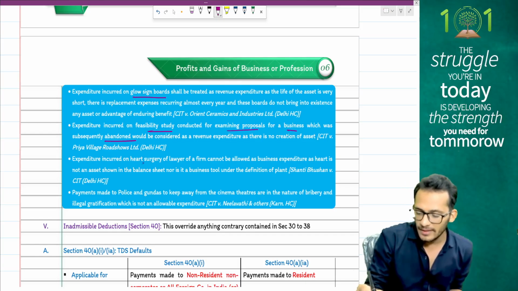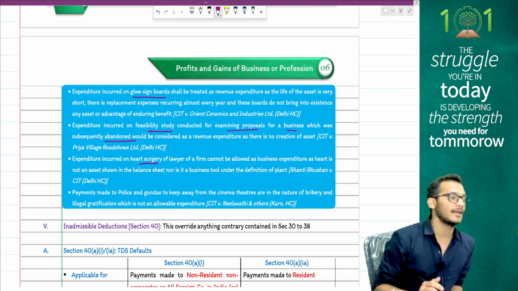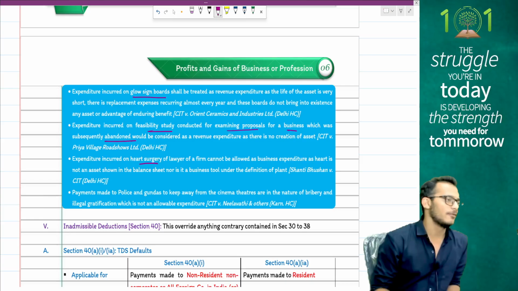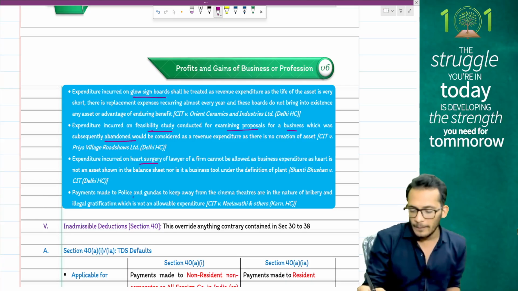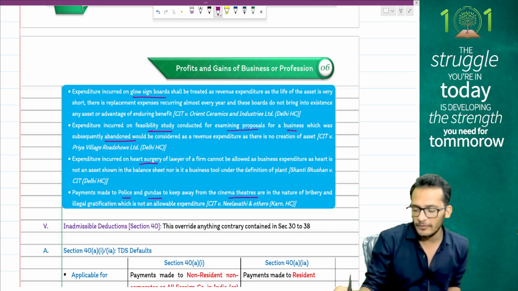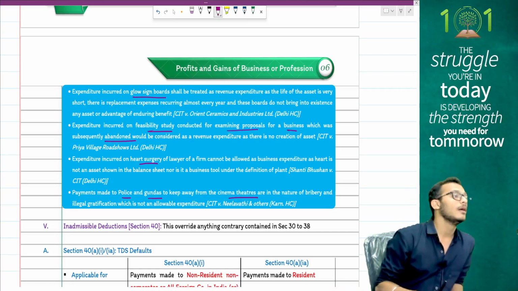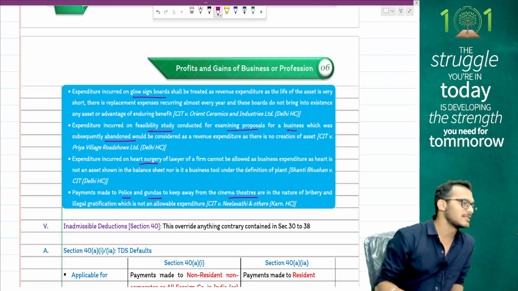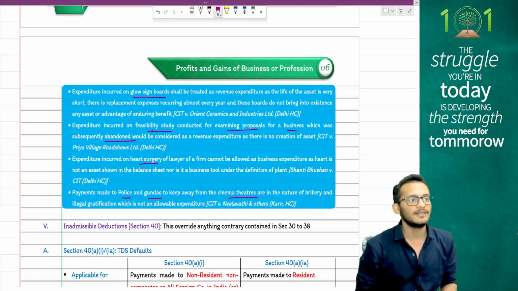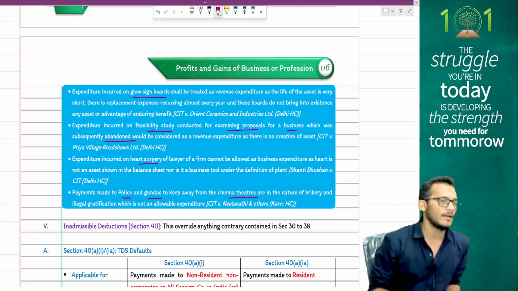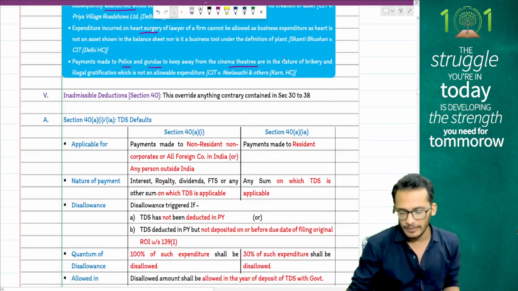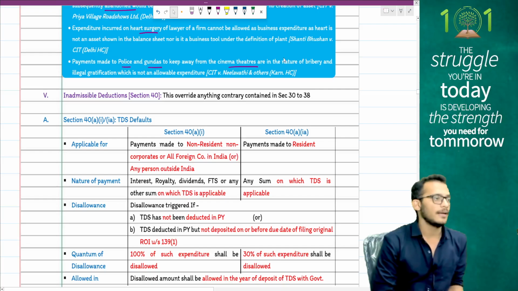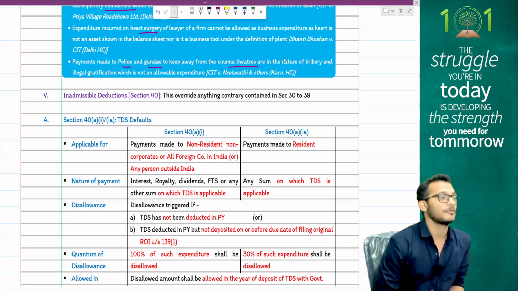Then expenditure incurred on heart surgery of a lawyer will be treated as personal expense and therefore not allowed. Payments made to police and gundas to keep away from cinema theaters are offense payments, and therefore disallowed. This is what your allowances look like. Any doubts? Good enough? Yes.